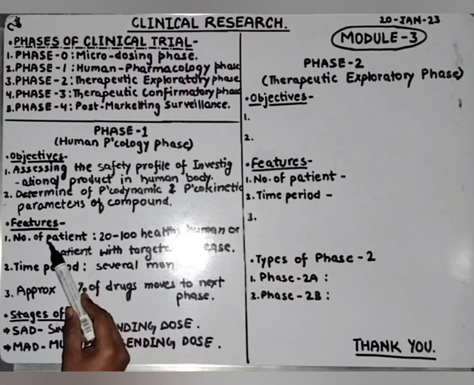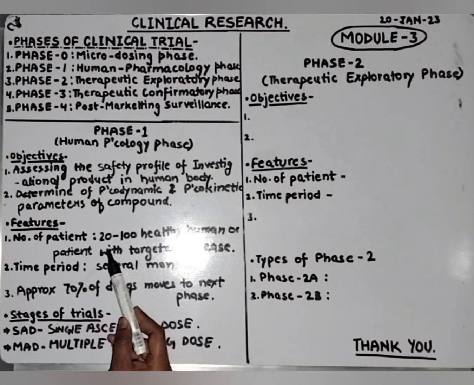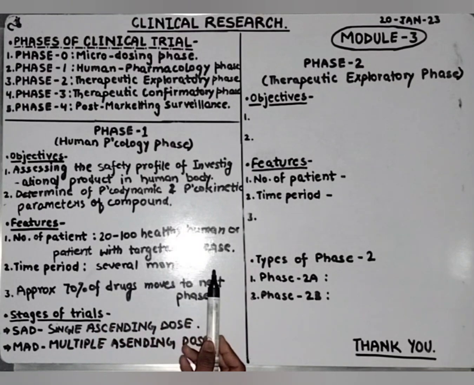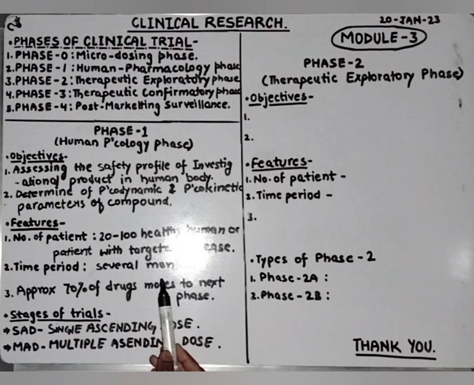Now what are the features of phase 1 trial? Number of patients to participate in this is 20 to 100 healthy humans or patients with targeted disease. Time period, it may extend to several months. Approx 70% of the drug moves to the next phase, means 70% of drug passes in this trial and may move to the phase 2.